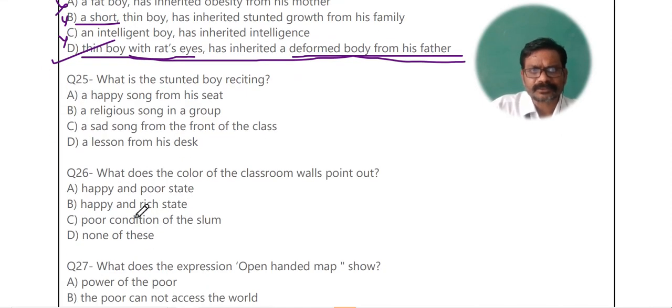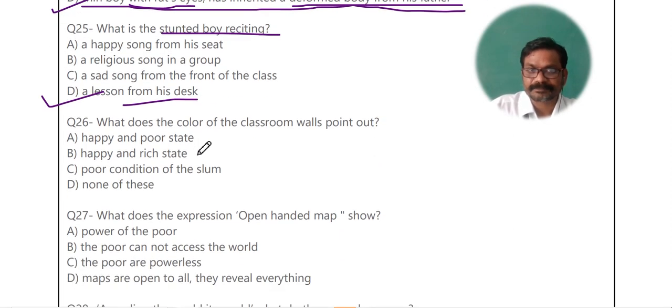Now question number 25. What is the stunned boy reciting? वो जो stunned boy है वो क्या recite कर रहा है? What is he reciting? Reciting को broader sense मिलेंगे. The answer is a lesson from his desk. बिना समझे भी he is just reciting the poem. A lesson from his desk he is reciting.